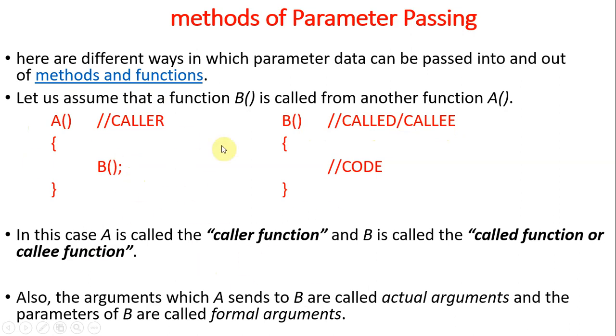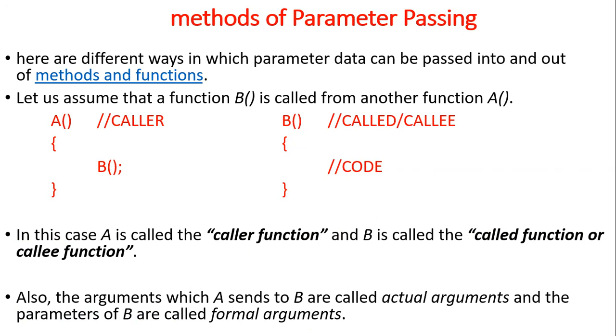So the arguments which A sends to B are called actual arguments, whereas the parameters of B are called formal arguments. Okay, so that is the thing.